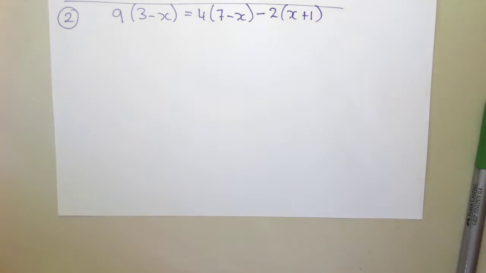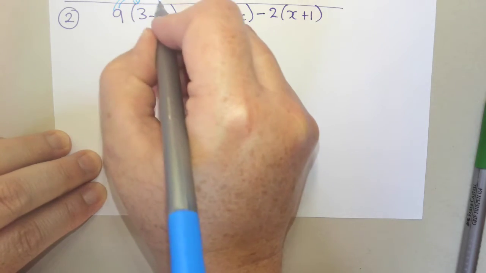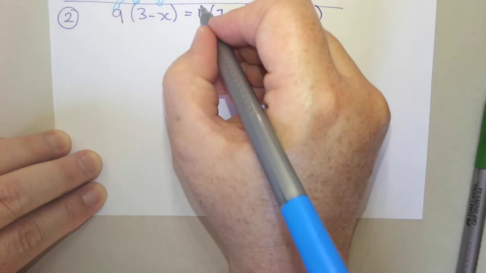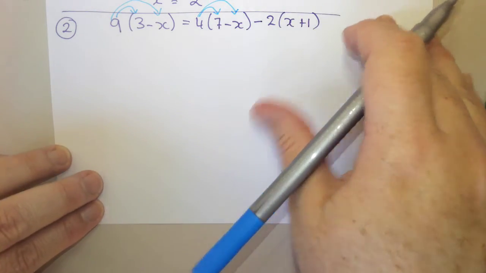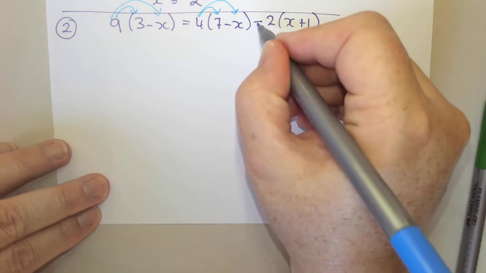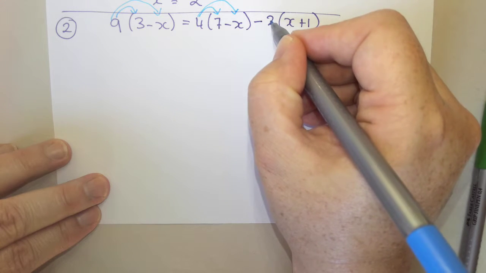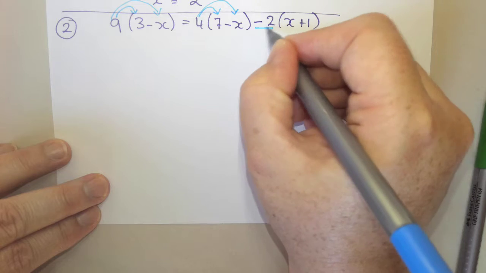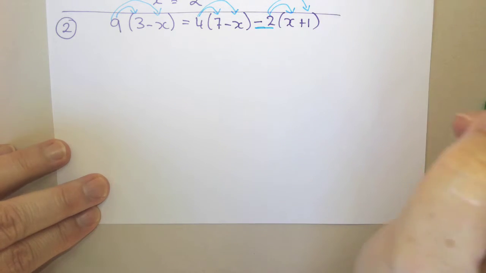So that's going to be our first step: we're going to take that 9 and multiply that by both of the pieces inside. This 4 is going to be multiplied by both of the pieces inside it, and this minus 2, because remember the subtraction sign belongs with the number that comes after it. So minus 2 is going to be multiplied by both of the pieces inside of it.